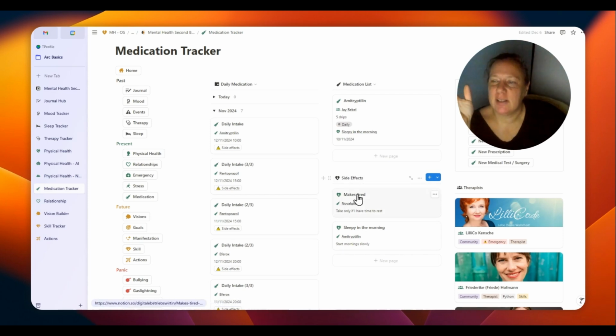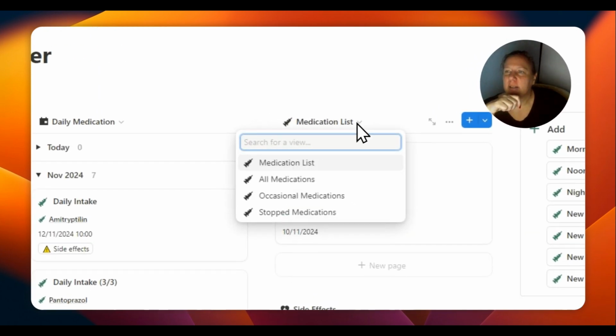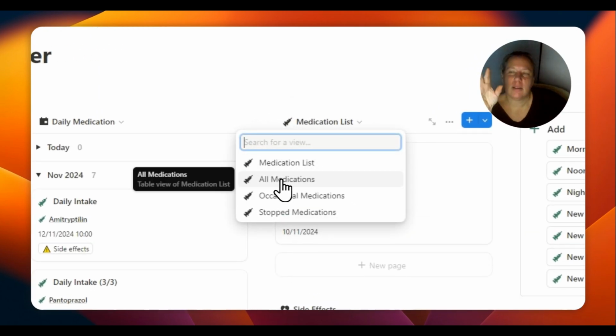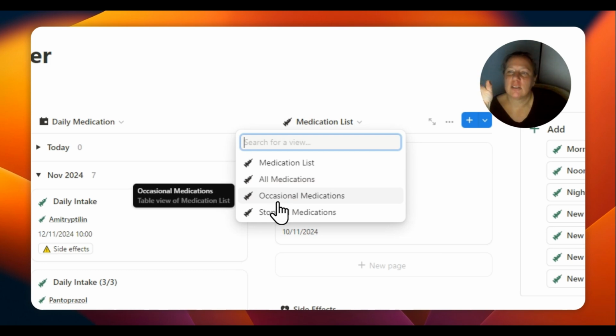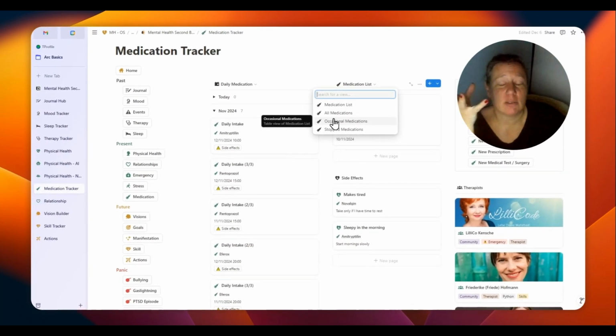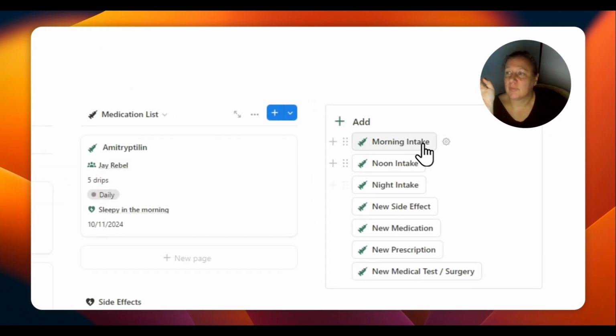These are the side effects of the medications that you have to take. This is the medication list, but you can switch also to all medications. Sometimes you only occasionally need medications, or sometimes you stopped medications. So you can find it all here, and you can add new medication, new side effect here as well.